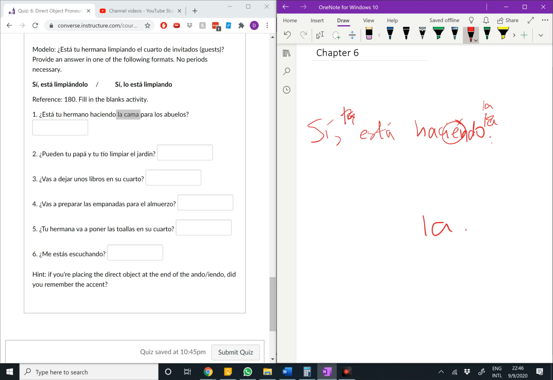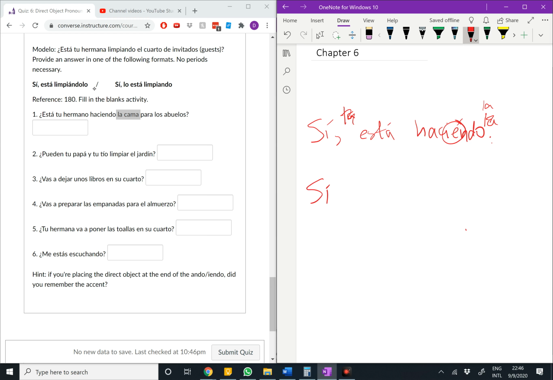However, some of these aren't going to be the present progressive, and that's where this gets a little bit complicated. Aquí, por ejemplo, ¿pueden tu papá y tío limpiar el jardín? Can your dad and your uncle clean the garden? How would you respond to that in English? You would say, yes, they can clean it. Sí. Why does that keep defaulting? There we go.